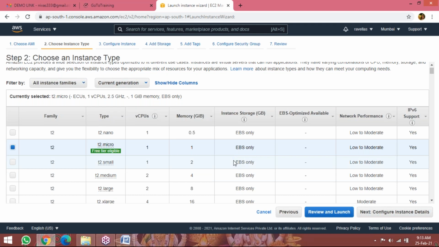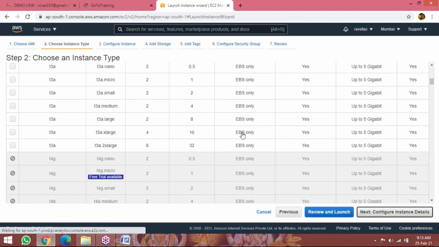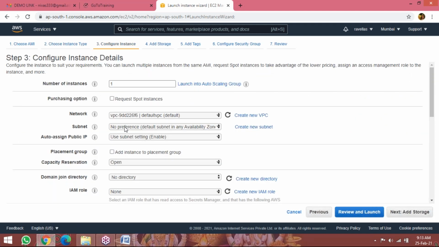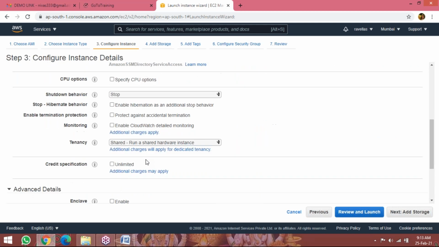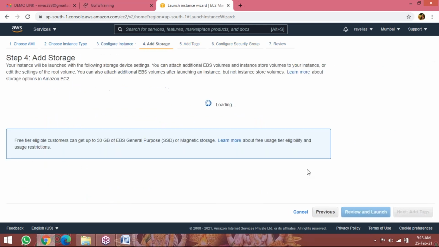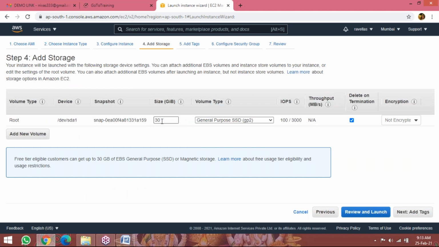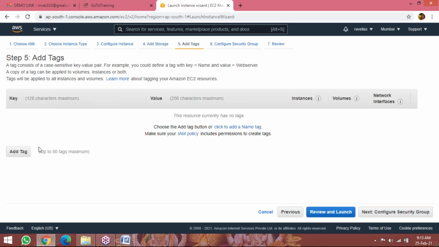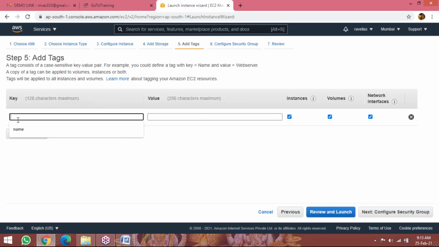Same free tier eligible. Configure instance details: same default VPC, any availability zone, whatever it may be, there is no difference here. Add storage: by default, 30 GB of space is allocated for our C drive. Add tags. Add tag. Name: Win server.